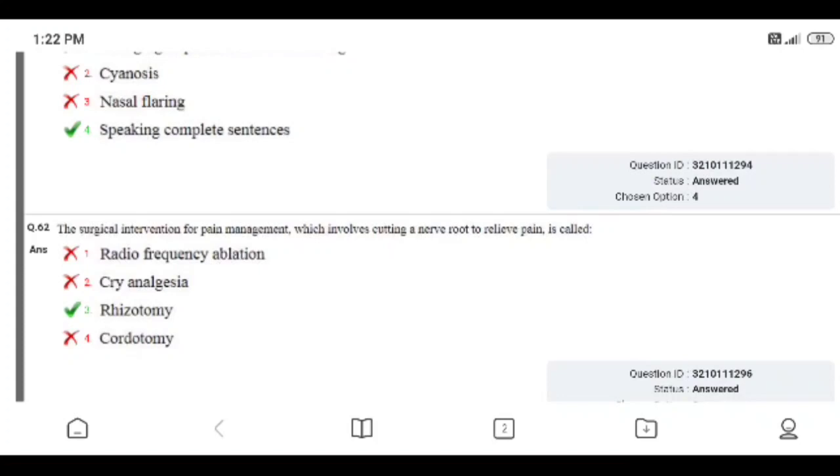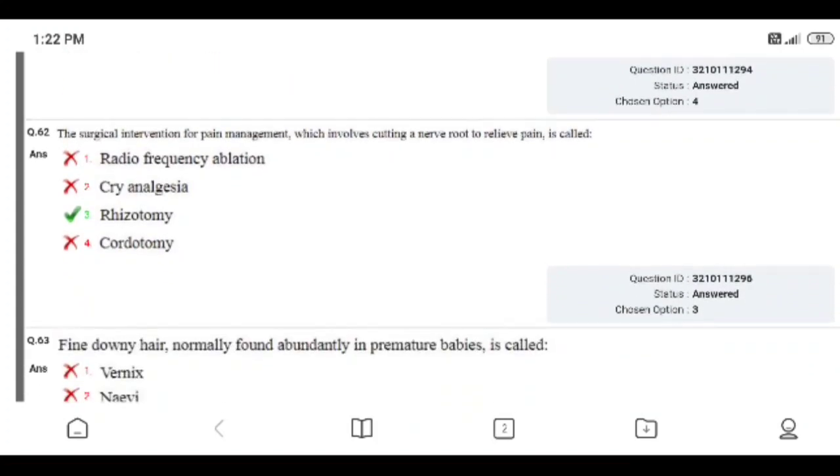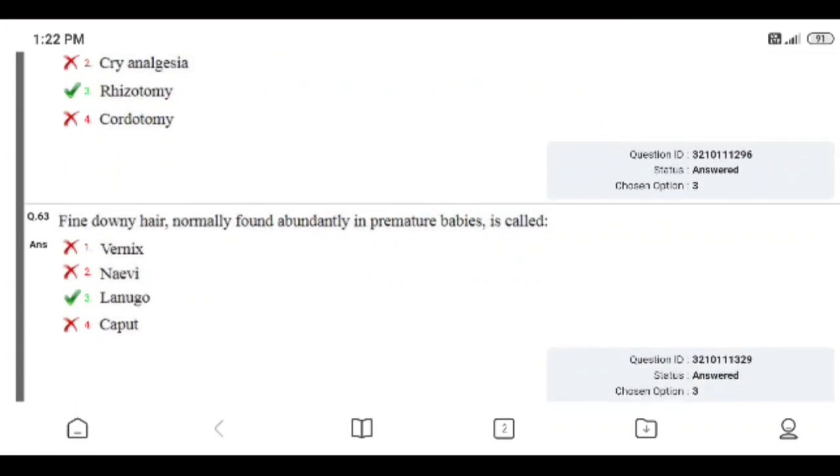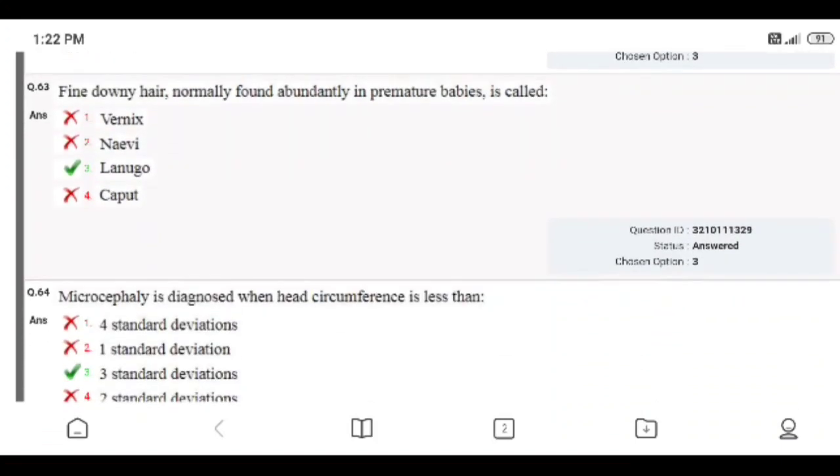Next question 62. The surgical intervention for pain management which involves cutting of nerve root to relieve pain is called: radio frequency ablation, cryoanalgesia, rhizotomy, cordotomy. Right answer is rhizotomy. I gave right answer in this question. Question number 63. Fine downy hair normally found abundantly in premature babies is called: vernix, naevi, lanugo, or caput. Right answer is lanugo. I gave right answer.